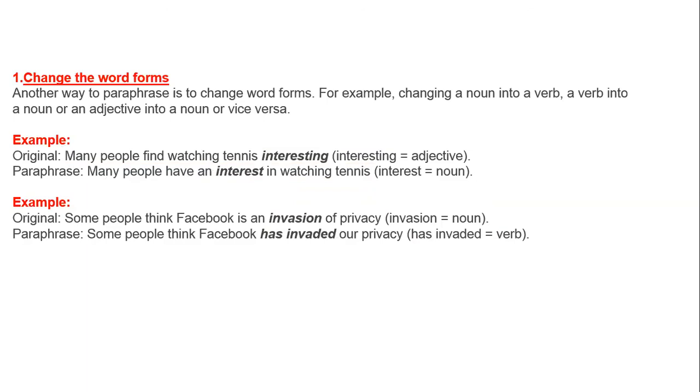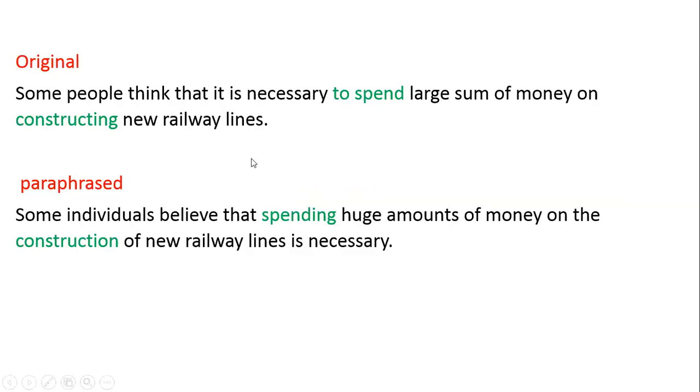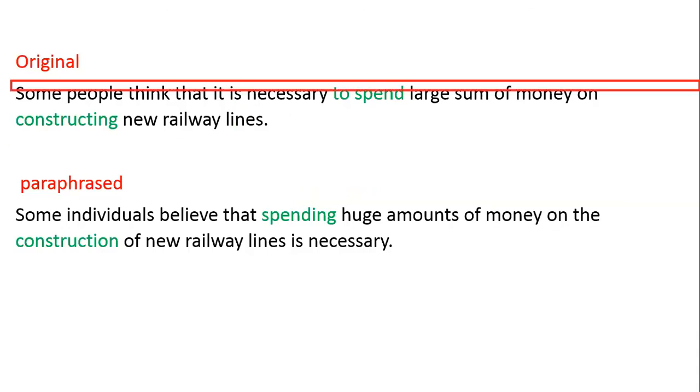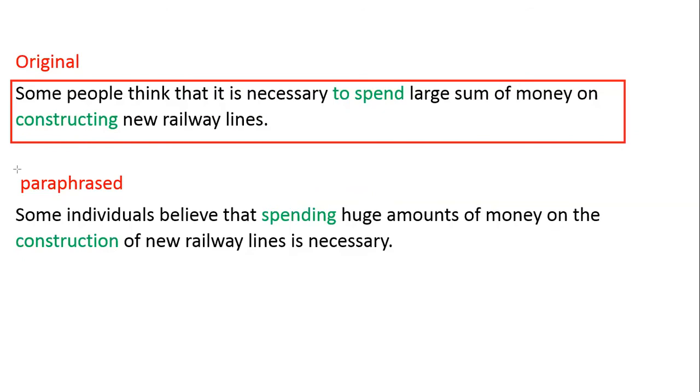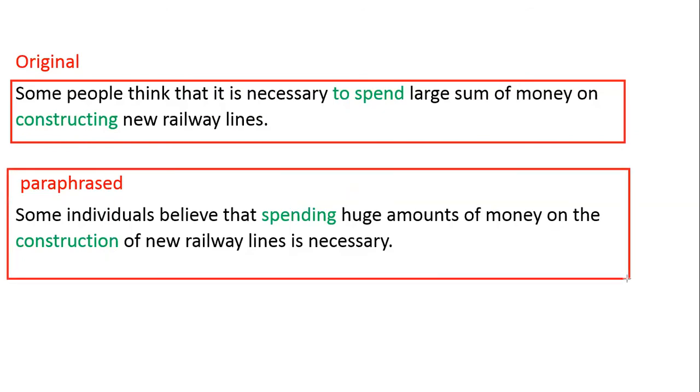Method number 4 of paraphrasing works the same way. This is also an example for you to understand it better.